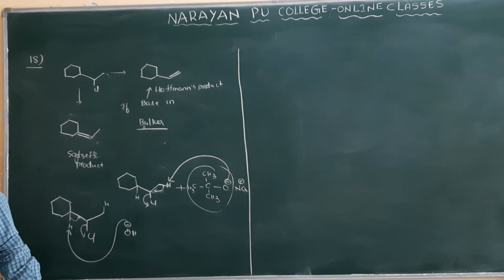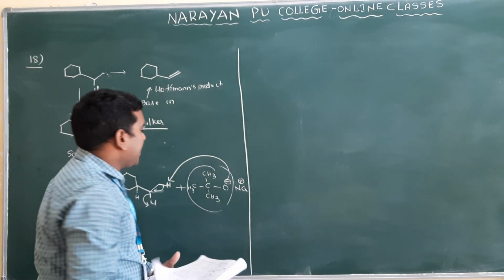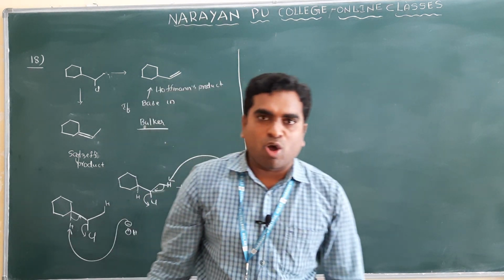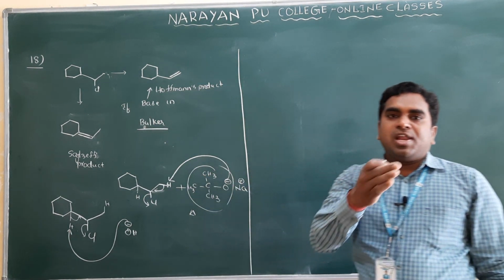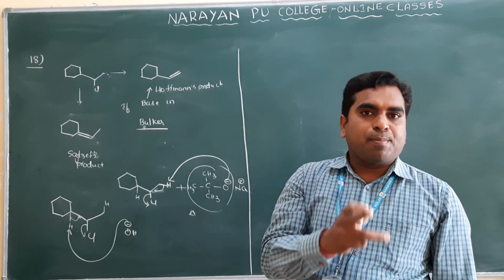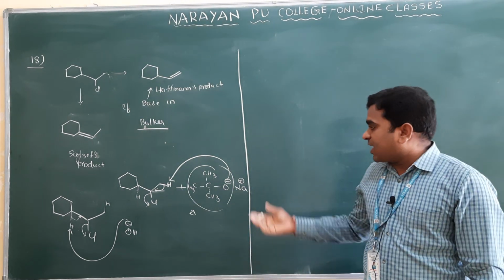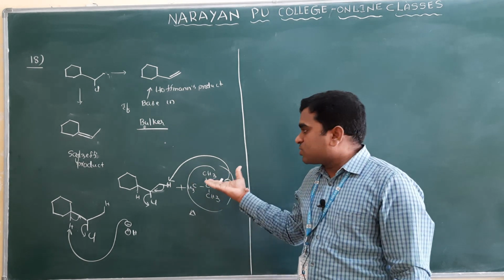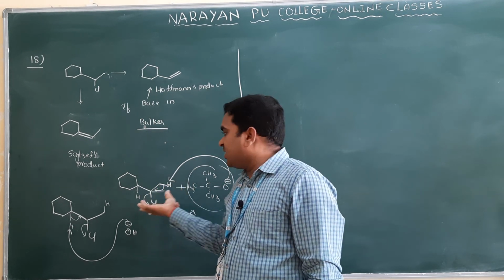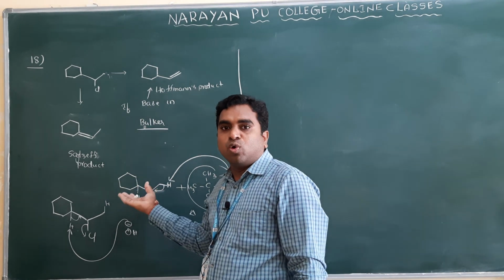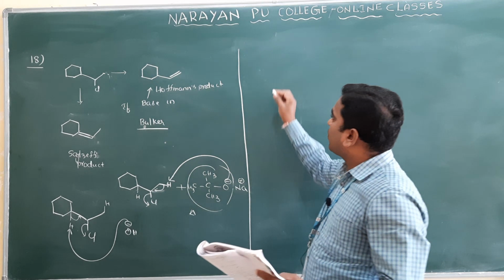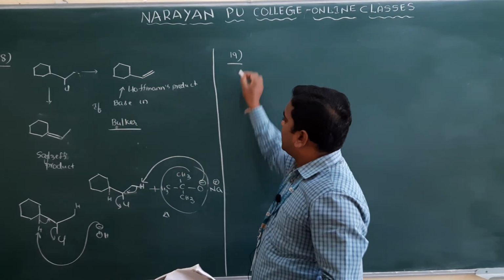So your option is potassium tertiary butoxide and heat. You have to take potassium or sodium tertiary butoxide. Then Hofmann elimination takes place. What is Hofmann elimination? Less substituted alkenes are the major product. Why less substituted? Because the base we are taking is bulkier, so the hydrogen that is free, not with the bulky groups, will be removed. Clear? Next one.